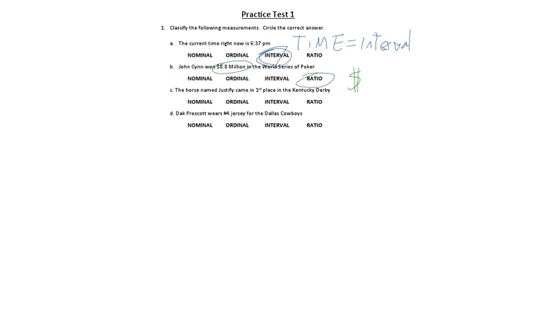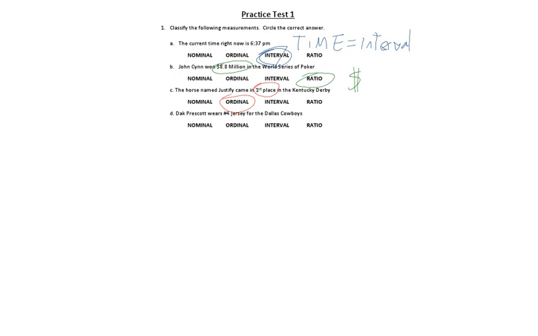Part C. A horse named Justify came in first place in the Kentucky Derby. If you ever see first place, second place, or third place, that's always ordinal. That's it for that.